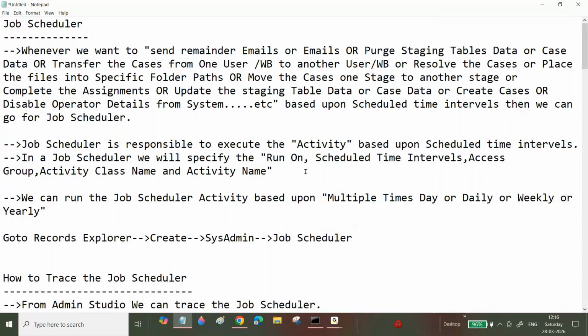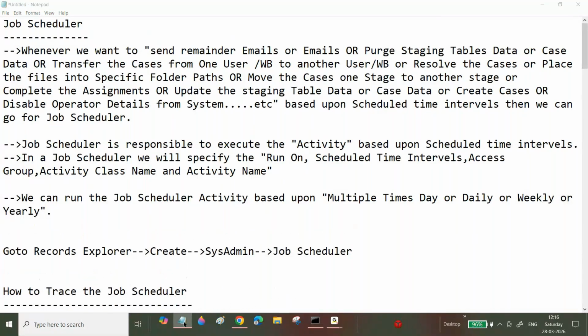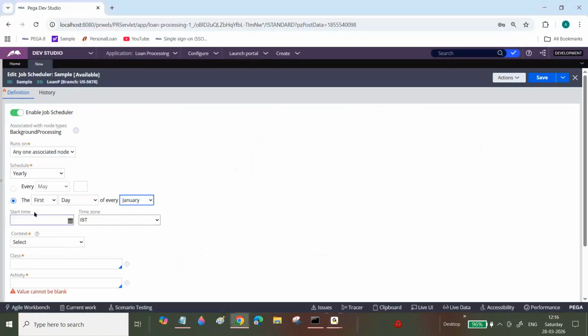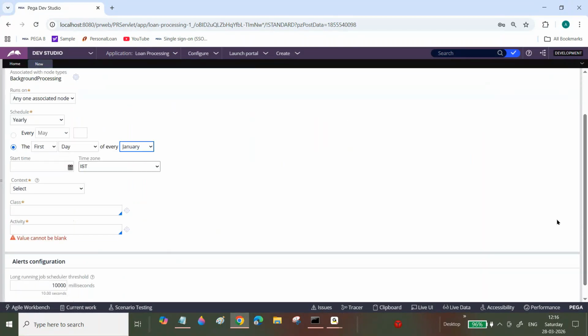Okay, sir, yearly. Now on this basis we can run this one. And now how we want to execute, you can specify the start date and time zone. Next one is context. From an interview point of view, people will ask you, what is the use of this context? Like that people will ask you.